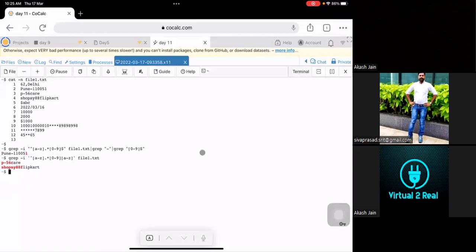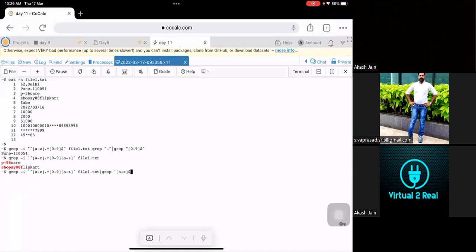If you see, P-56 is coming, but along with that, some other characters are also coming. Now what you can do is go for these compound commands and put A to Z, then after that the dollar symbol. This will also not work. You'll get both the outputs.